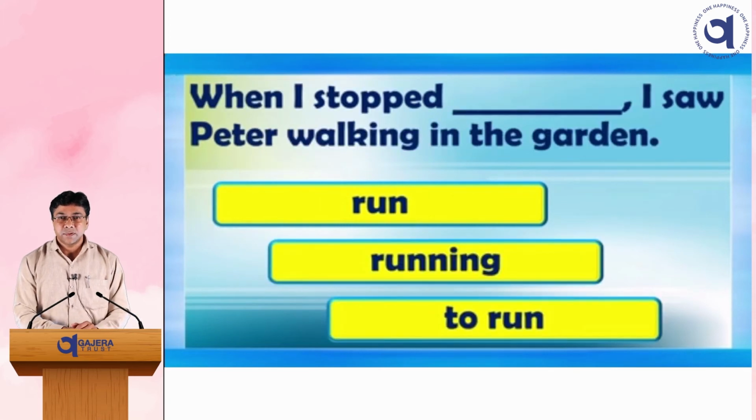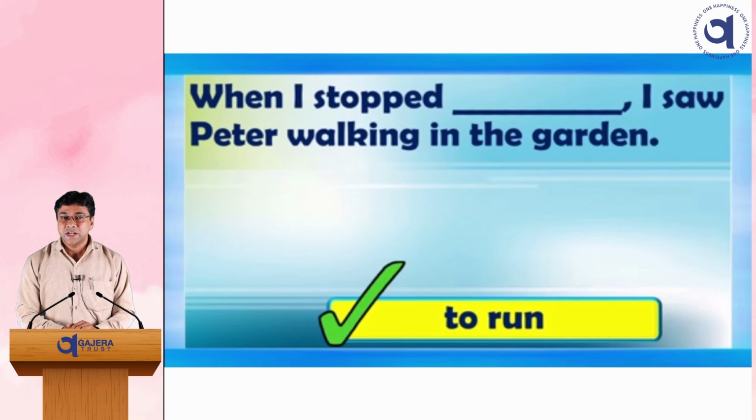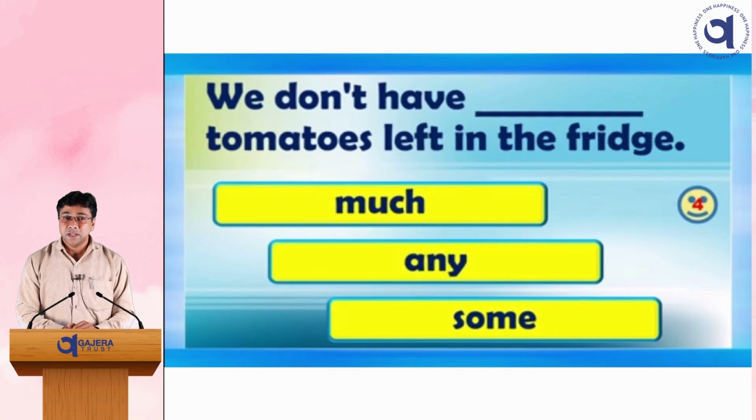When I stopped blank, I saw Peter walking in the garden. In 3 options, what is the right option? When I stopped to run, I saw Peter walking in the garden. Next: we don't have blank tomatoes left in the fridge. Three options: much, any, some.